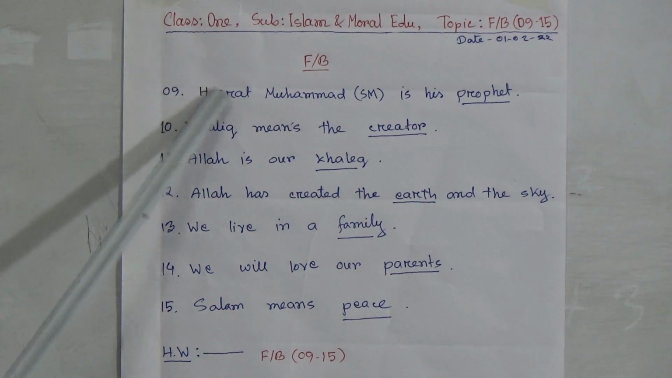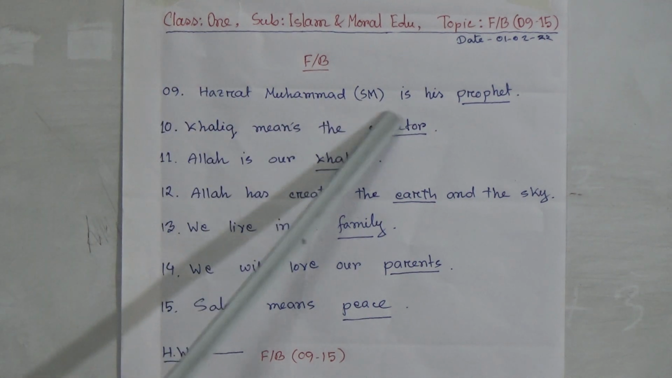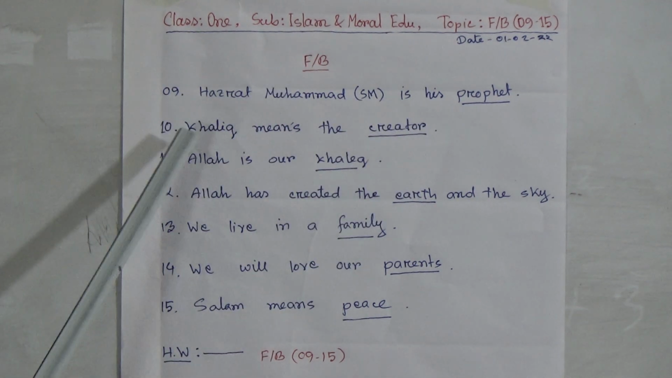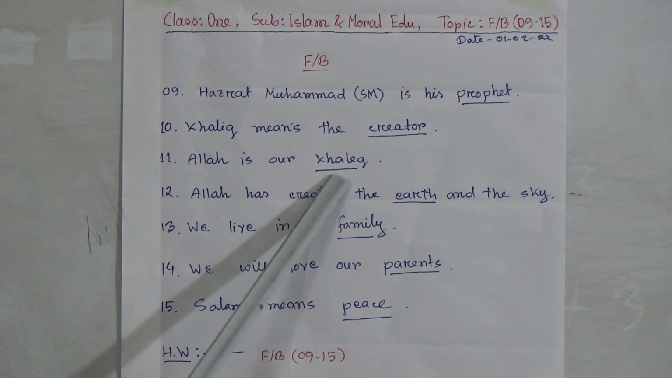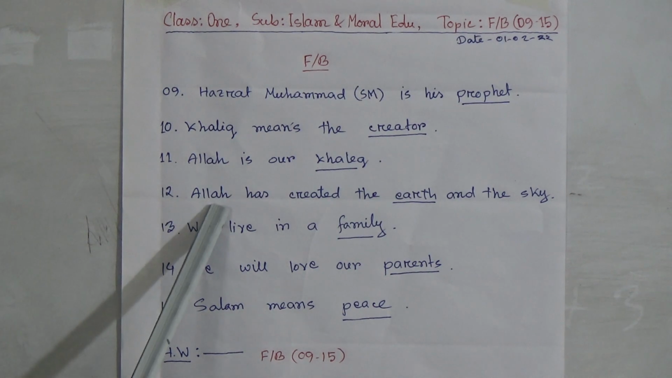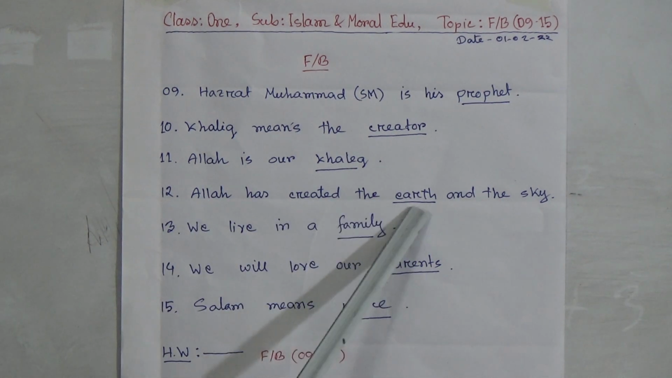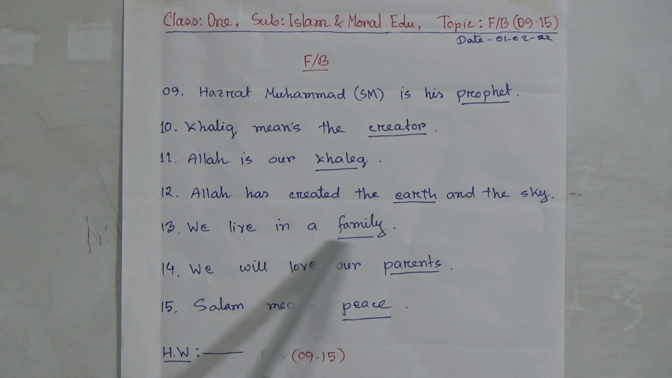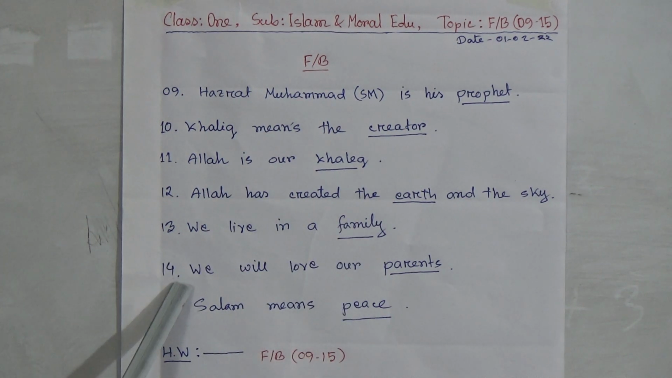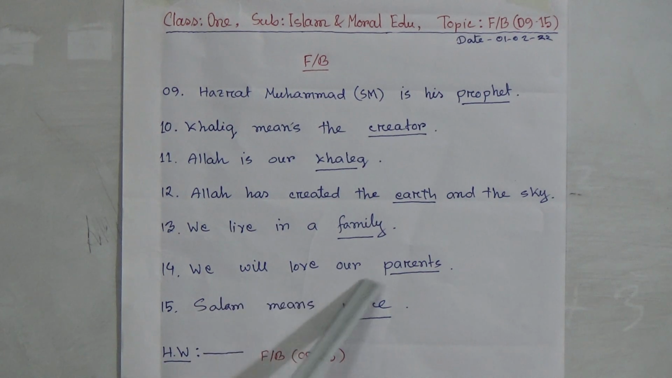I am repeating. Number 9, Hazrat Muhammad sallallahu alaihi wasallam is his prophet. Then Khalik means the creator. Then Allah is our Khalik. Then Allah has created the earth and the sky. Then number 13, we live in a family. Then number 14, we will love our parents. Then number 15, salam means peace.